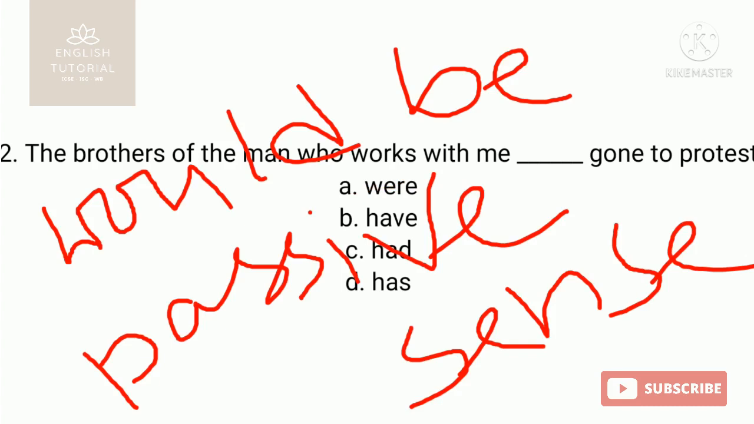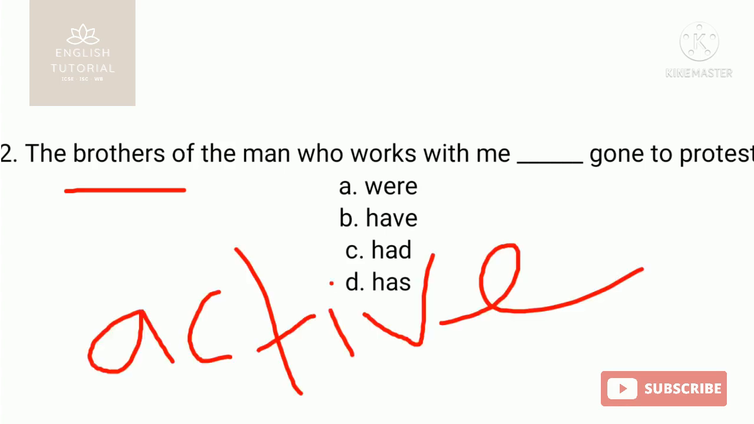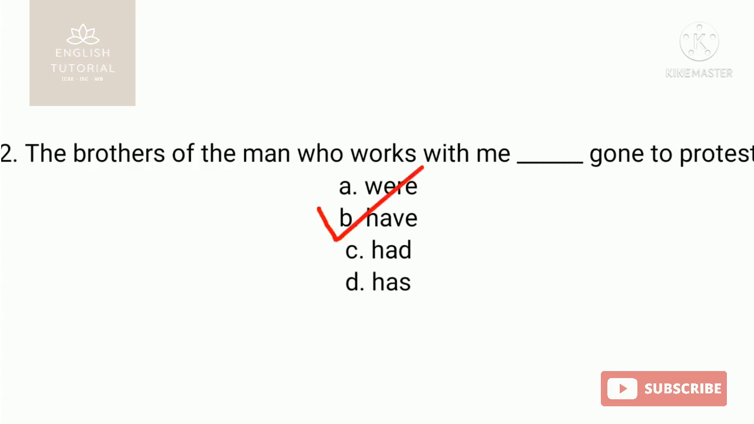But the sentence is "the brothers of the man who works with me," so it means an active voice sentence. So there you need to write have, as brothers is plural, so it takes the plural verb. Since it is written in active voice because there is no agent of the action, have here in the second question is the right answer.